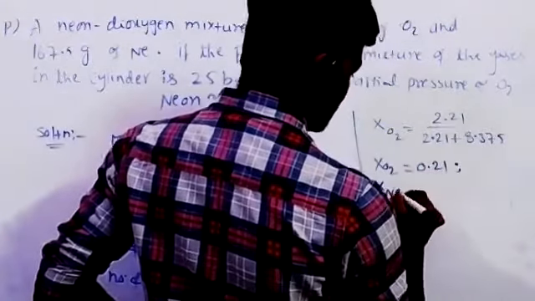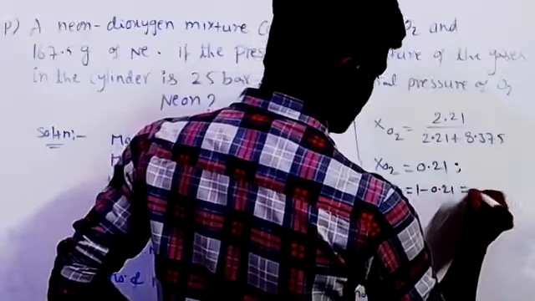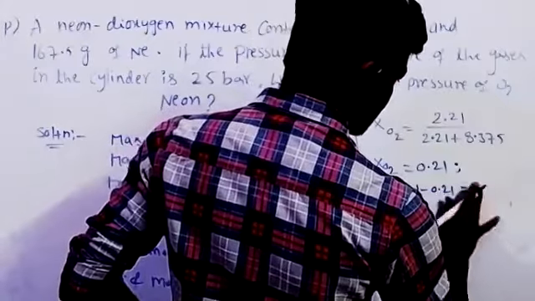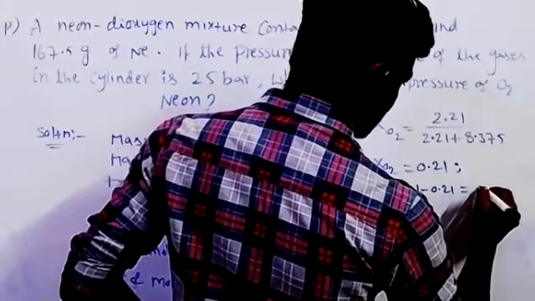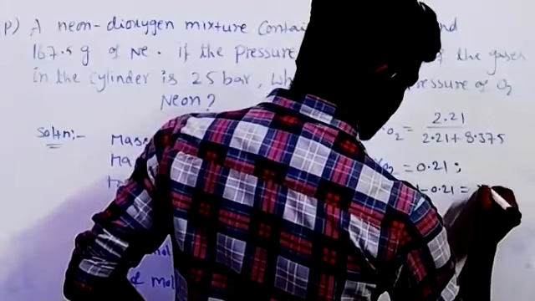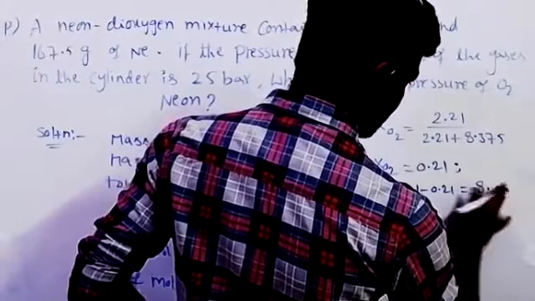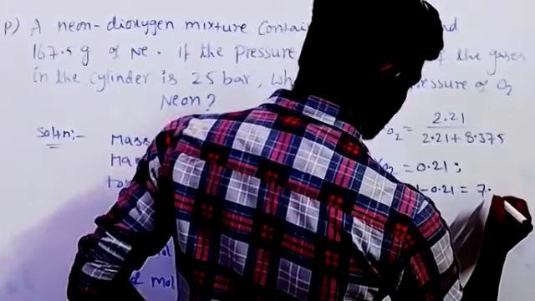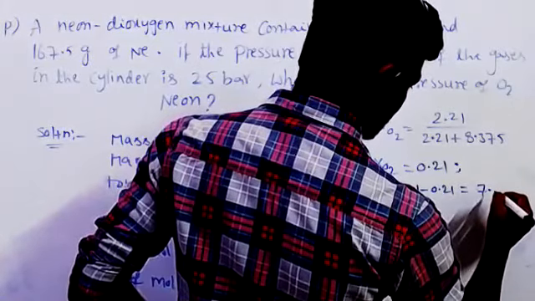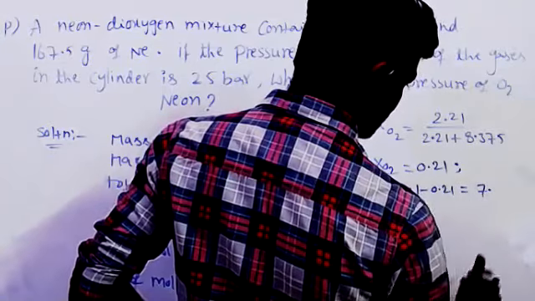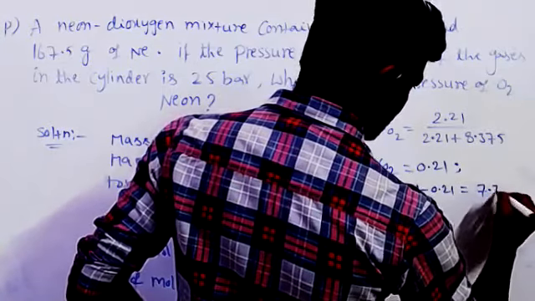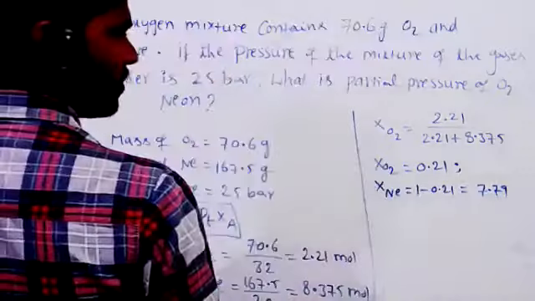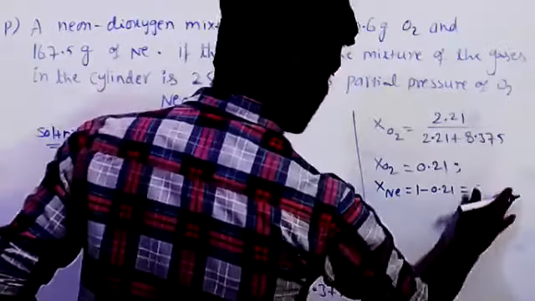Mole fraction of neon is equal to 1 minus 0.21. Sorry, 0.79.